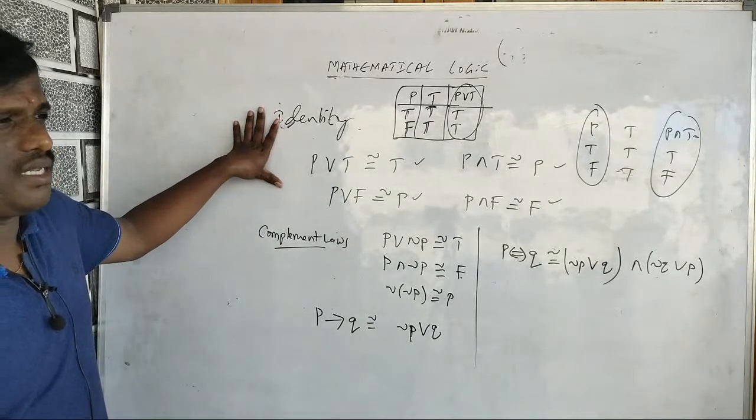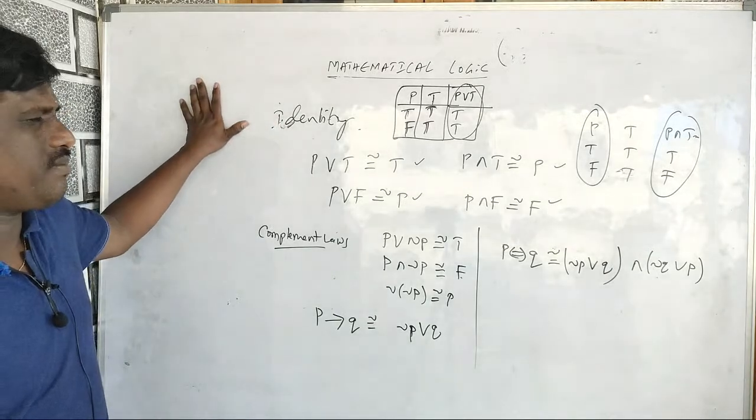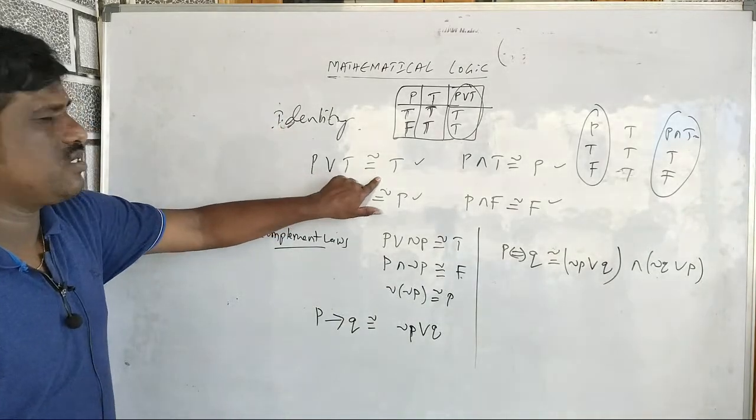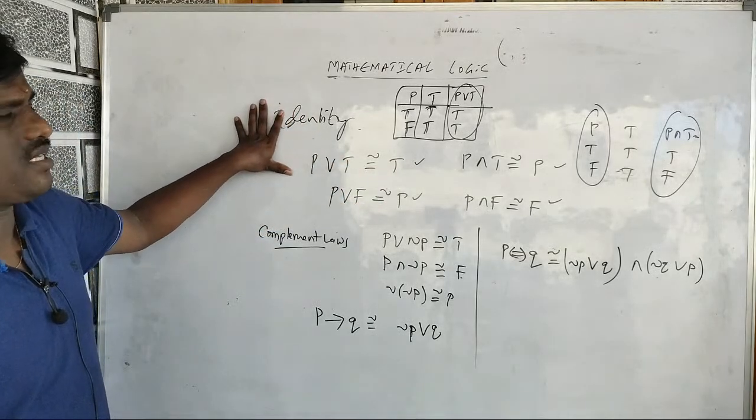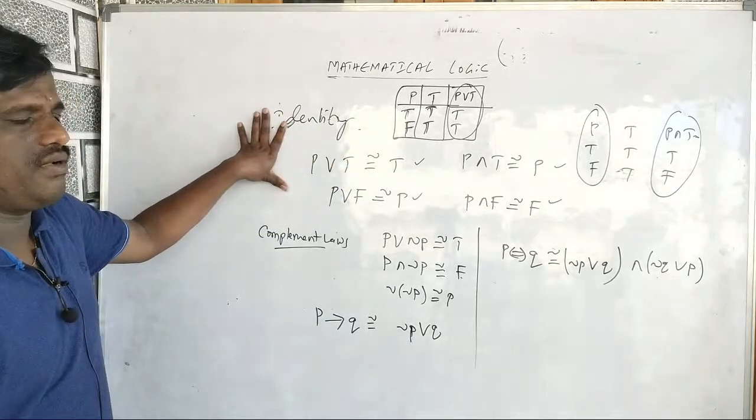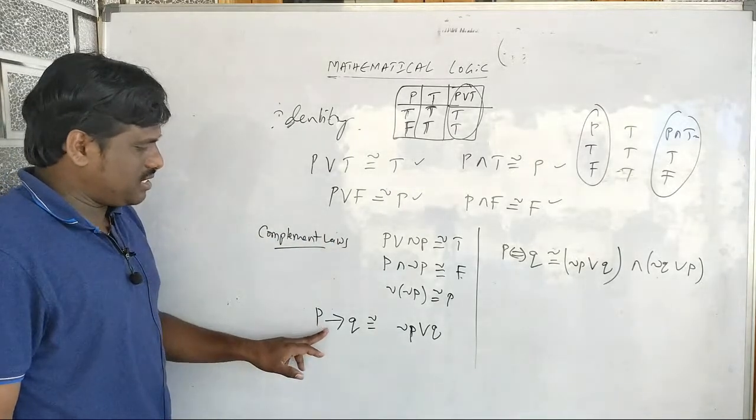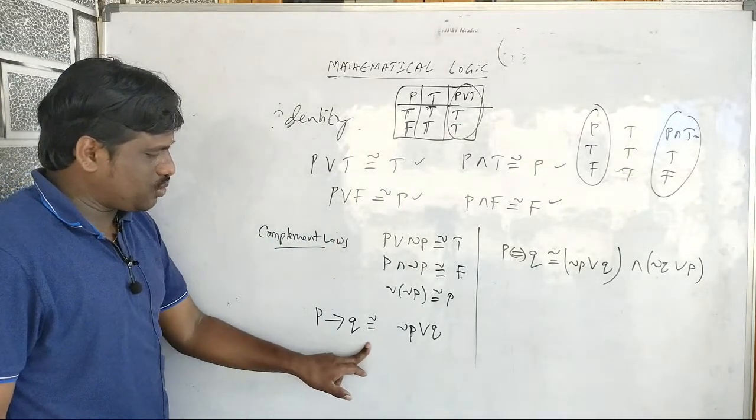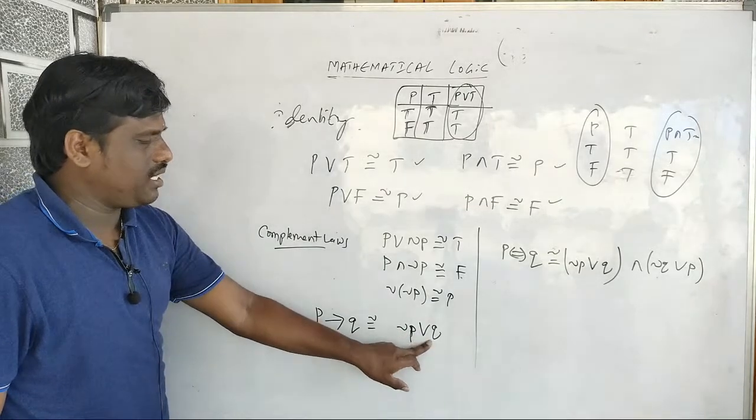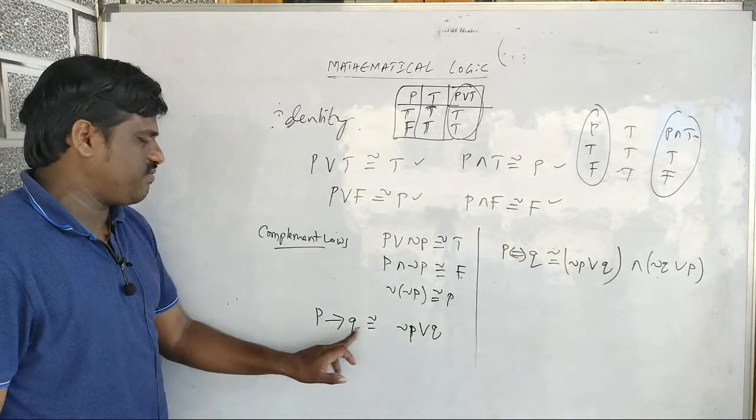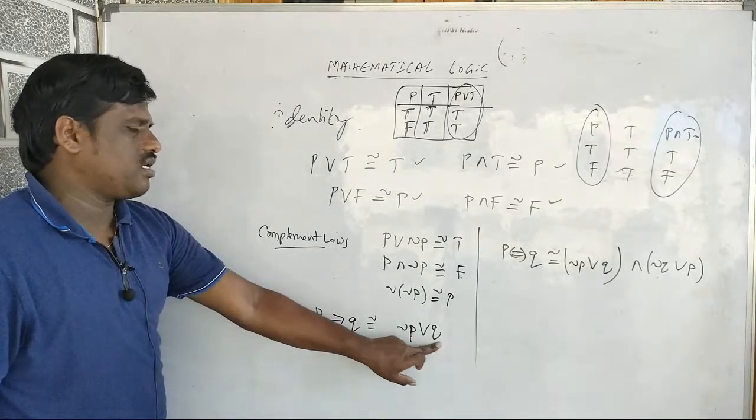There I had explained everything, so you can go from there. Otherwise, you just understand that for these operations, you take the truth table and check, and it will be satisfied. These are the important laws. This is most important: P implies Q is equal to negation P OR Q.